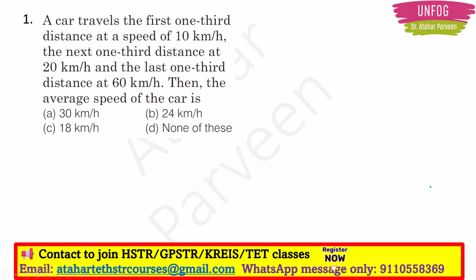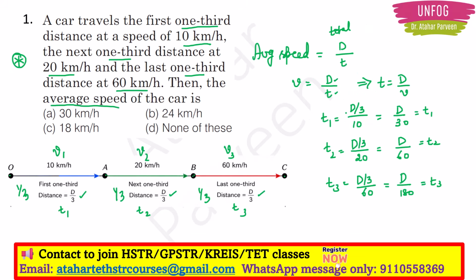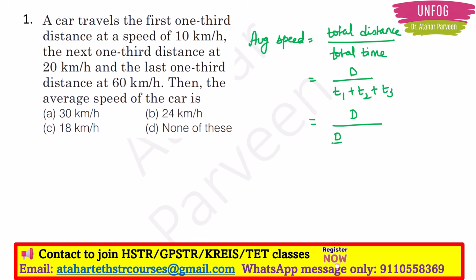So what is the formula? Average speed is equal to total distance upon total time, right? Now what was the total distance? Capital D, right? So this one was capital D. What was total time? T1 plus T2 plus T3. Now let us just substitute D upon what was T1? D by 30. Then we will write in place of T1 D by 30. Like that only what was T2?